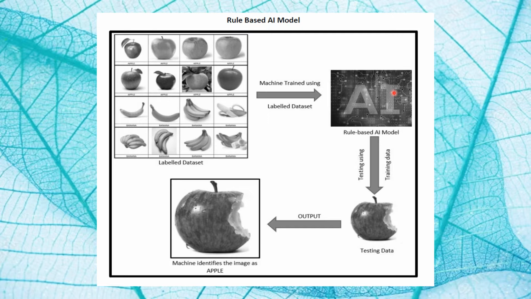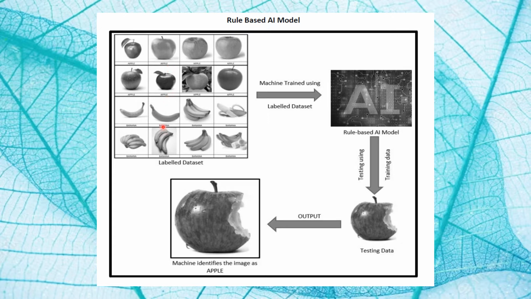For example, suppose you have a data set comprising of 100 images of apples and 100 images of bananas. To train your machine, you feed this data into the machine and label each image as either apple or banana.